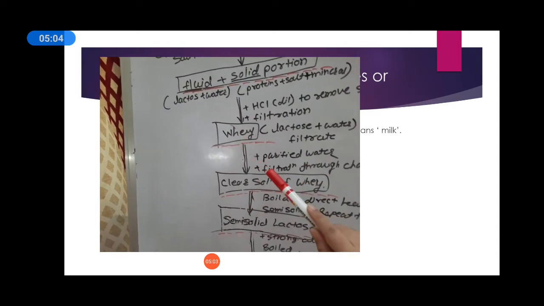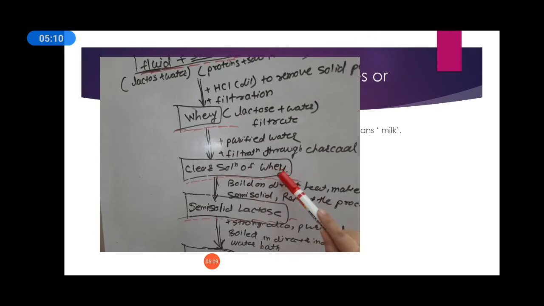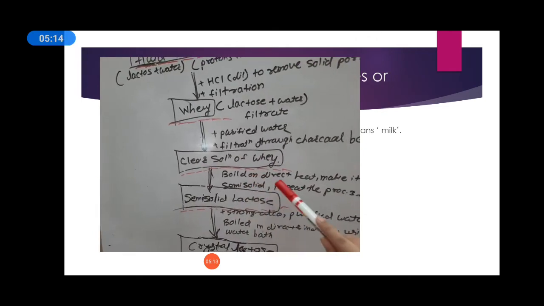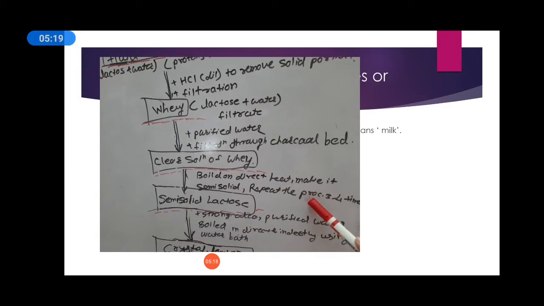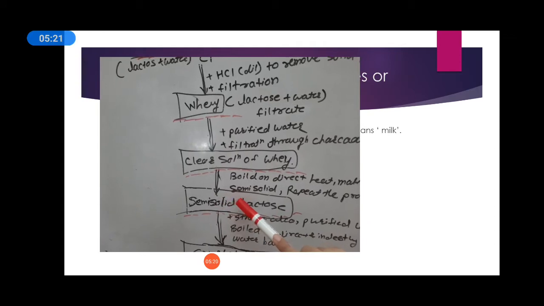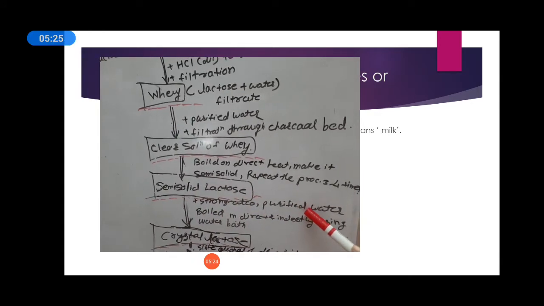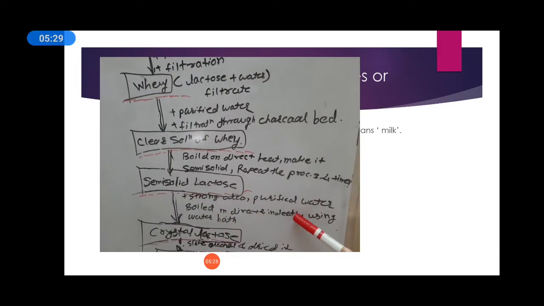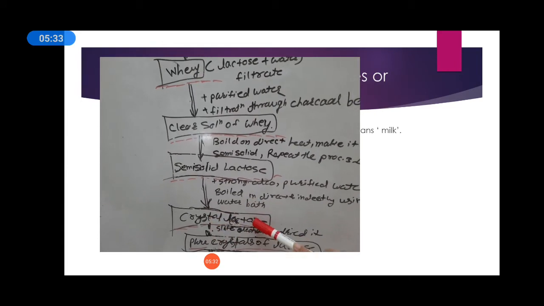Then add purified water to it and filter through the charcoal bed. Then you get the clear solution of whey. After that you boil on direct heat and make it semi solid. Repeat this process 3 to 4 times, so we get the semi solid lactose. Then add the required quantity of strong alcohol and purified water, boil directly and also by indirect heating using the water bath. So we get the crystals of lactose.